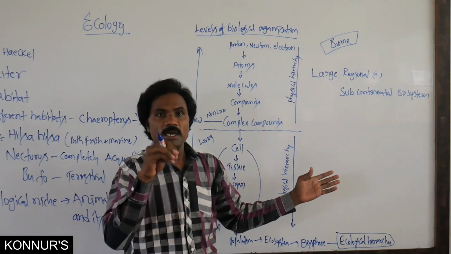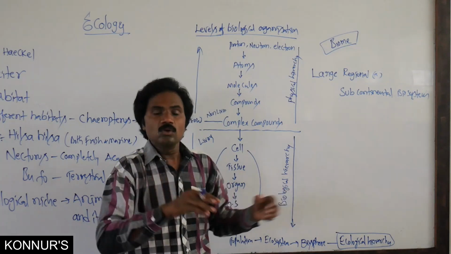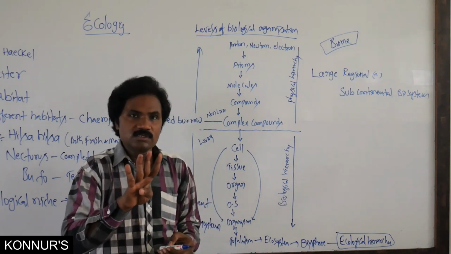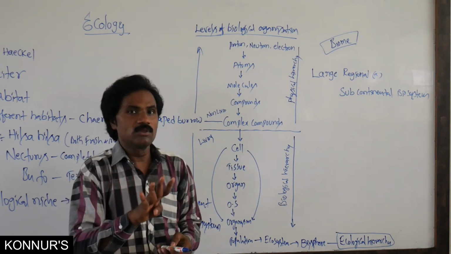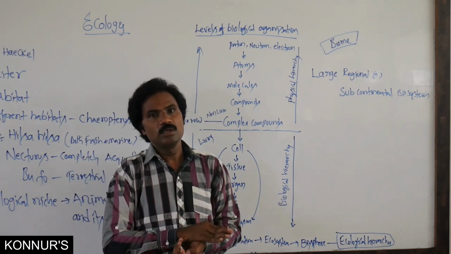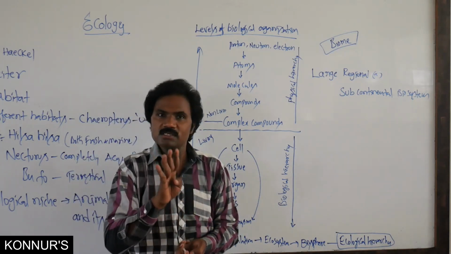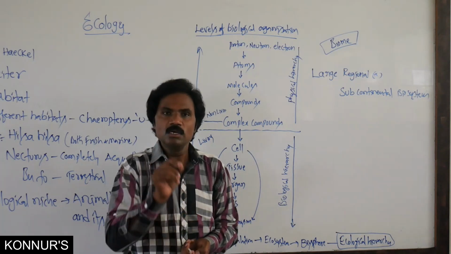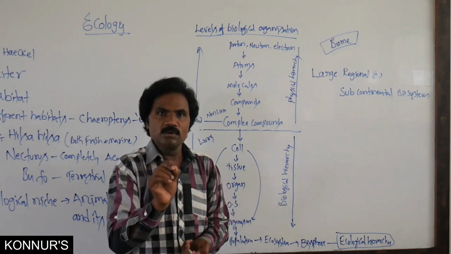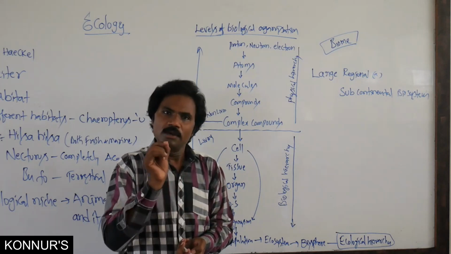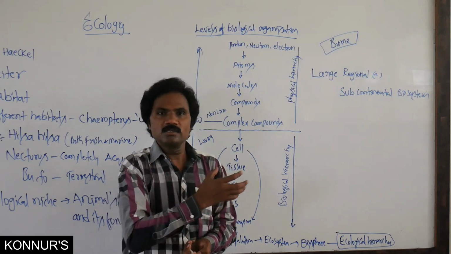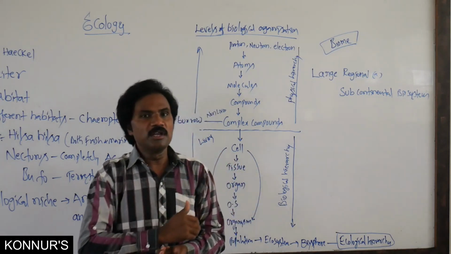So there are four basic levels in ecology. That is very important. What are the basic levels present in an ecosystem? Write organism, population, community and ecosystem.